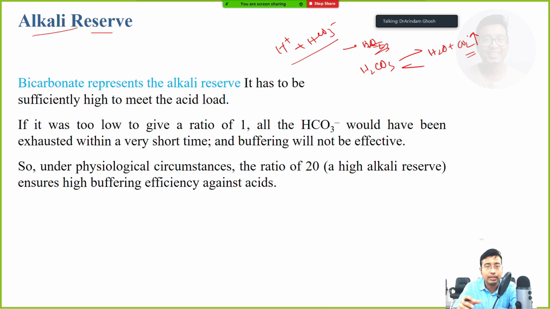That way the body's bicarbonate will be depleted. So bicarbonate represents the alkali reserve. It has to be sufficiently high to meet the acid load. Generally, the body stores bicarbonate in such a way that it permits some amount of acids to be formed in daily metabolic processes, and that can be easily neutralized by the reserved bicarbonate without altering the pH of the body.